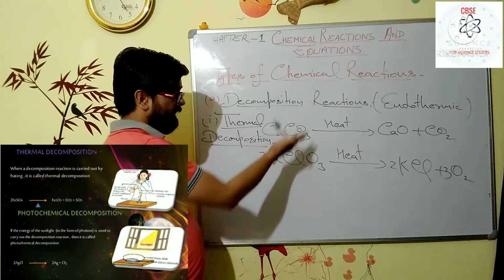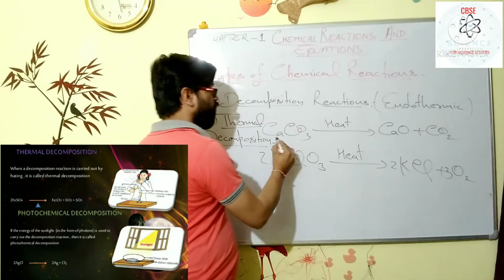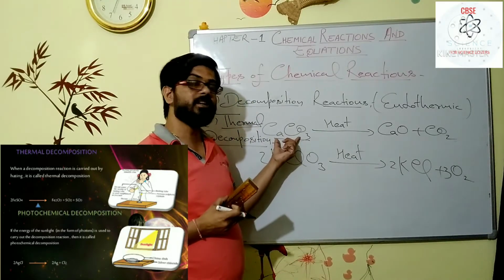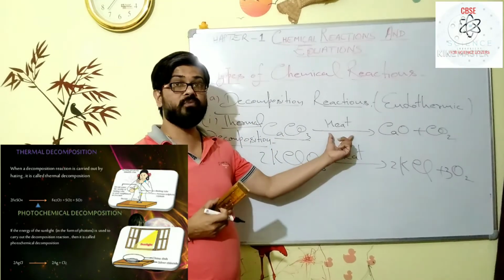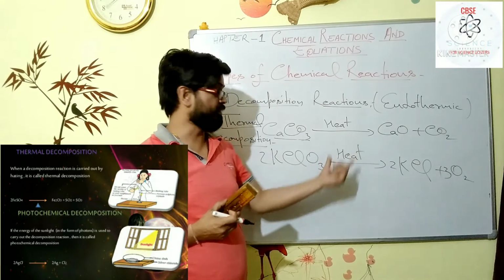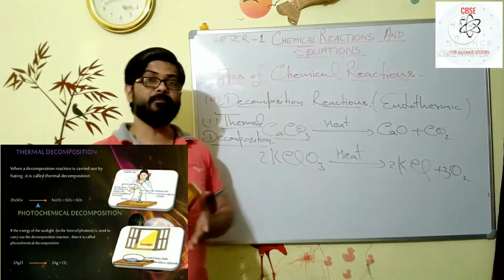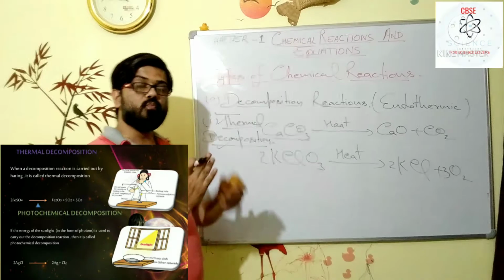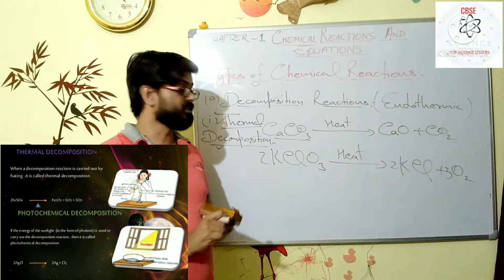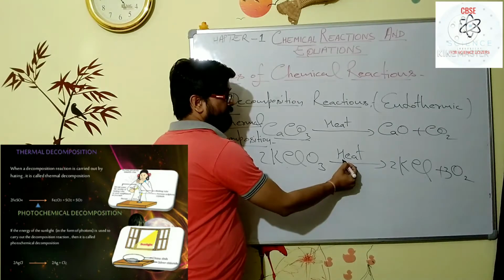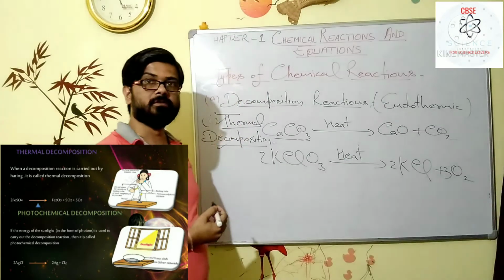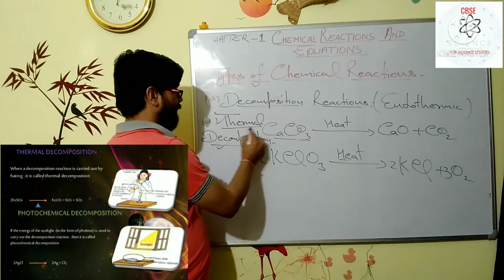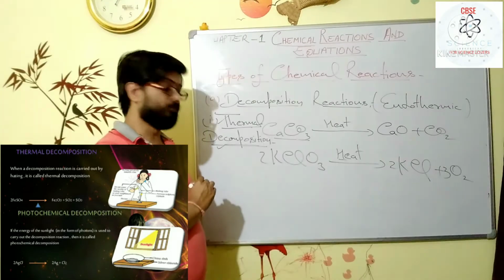So my dear student, in these examples which I am showing on the board, for the decomposition of calcium carbonate, I am giving the energy in the form of heat, means in the form of thermal energy, and that's why this one is an example of thermal decomposition. In the second one also, to decompose the potassium chlorate, we are giving the heat in the form of thermal energy. That's why these two are examples of thermal decomposition.